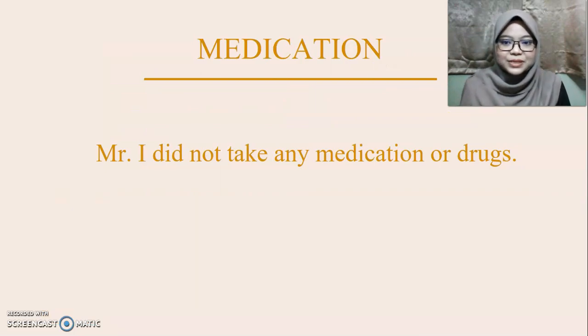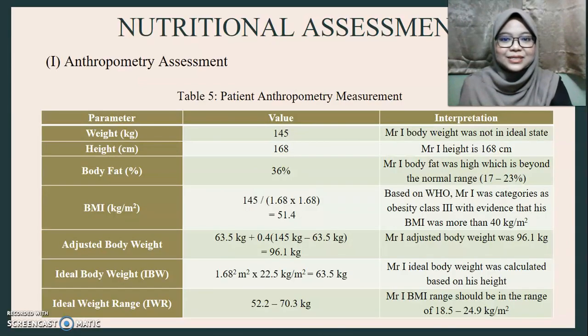For the medication, Mr. I did not take any medication or drugs. Next, we move on to the nutritionist assessment, starting from anthropometric assessment. As we can see, Mr. I's weight was around 145 kilograms with a height of 168 centimeters, and body fat was around 36%, which is beyond the normal range of 17 to 23%.